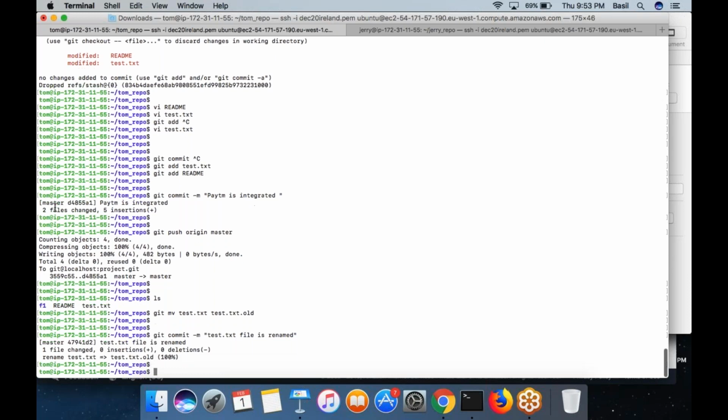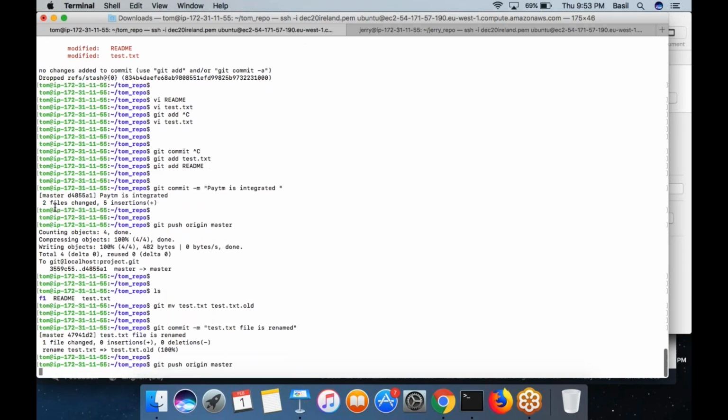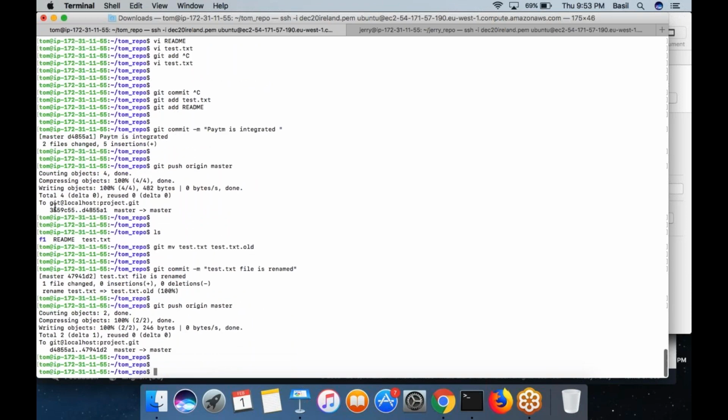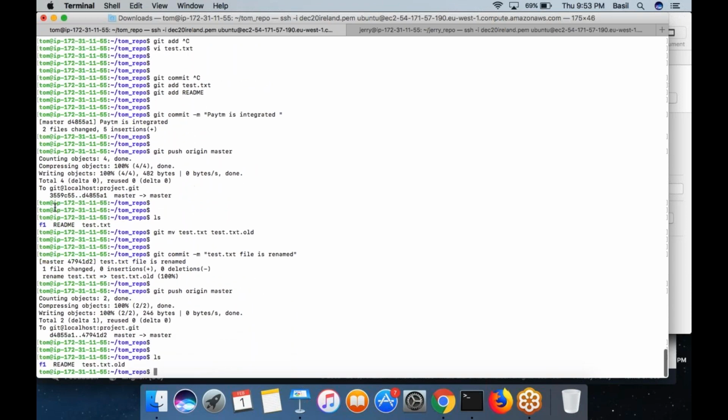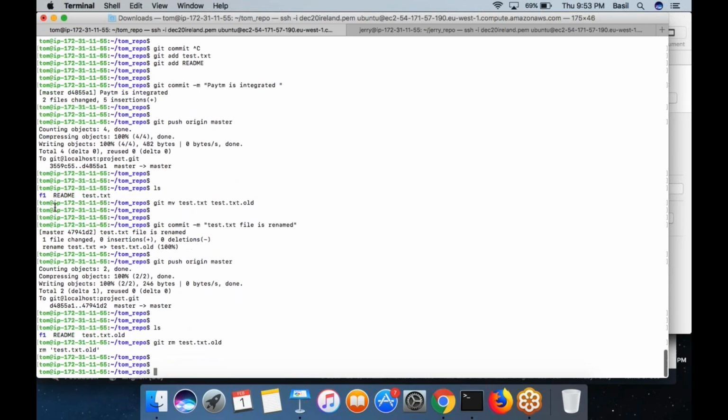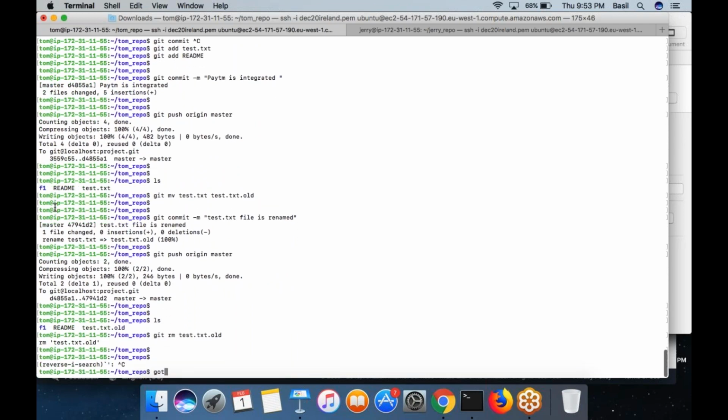Now let's say I want to delete the file. So I have this file test.txt.alt. Now I want to delete it. I can directly run the command git rm test.txt.alt, which would actually delete the file from the git repository. Now you can do a commit, git commit, test.txt.alt is deleted.